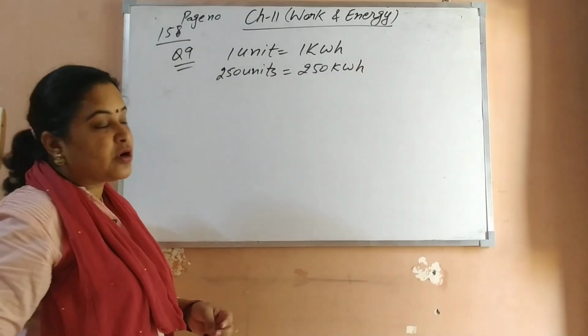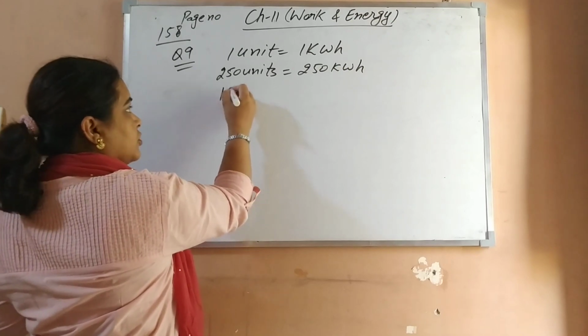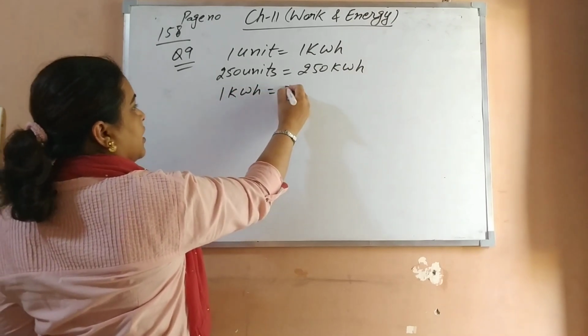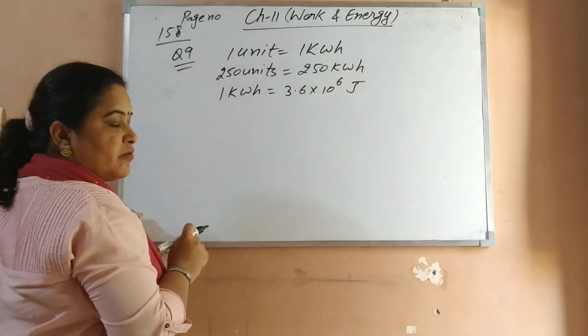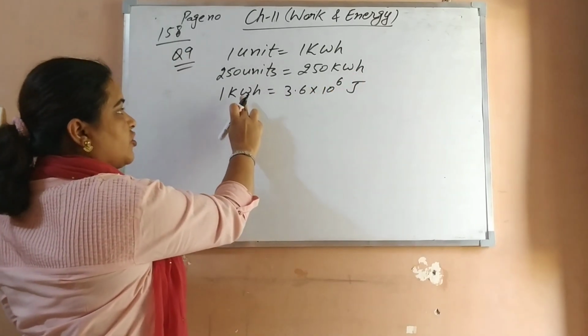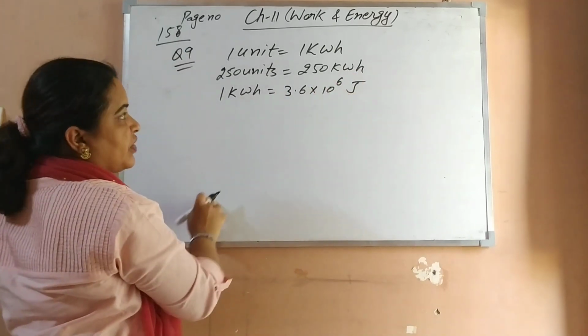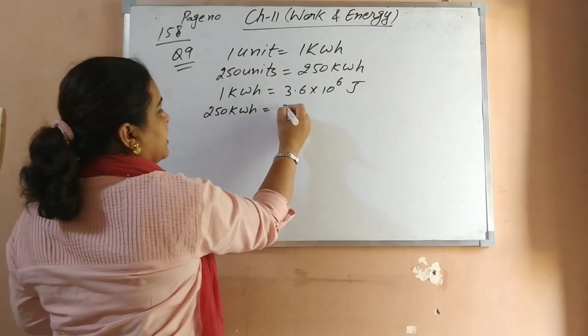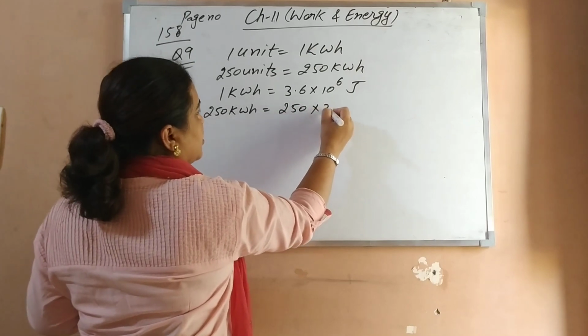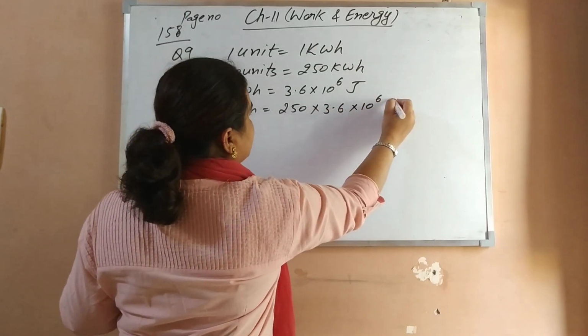And now we have to convert it into joule. We know that 1 kilowatt hour is 3.6 into 10 to the power 6 joule. This derivation I have already explained. This is the relation of the commercial unit with the SI unit of energy. So 250 kilowatt hour is 250 into 3.6 into 10 to the power 6 joule.